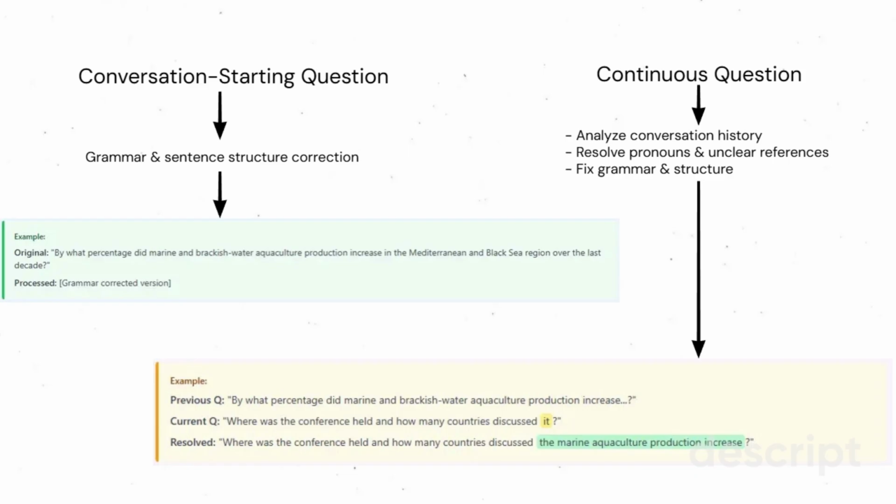The preprocessor identifies the pronoun "it" and replaces it with the appropriate context from the previous question, transforming the query before retrieving documents from the databases. And here we also fix the grammar and sentence structure errors. This pronoun resolution is crucial because without the right context, we cannot retrieve the correct data from our knowledge base.